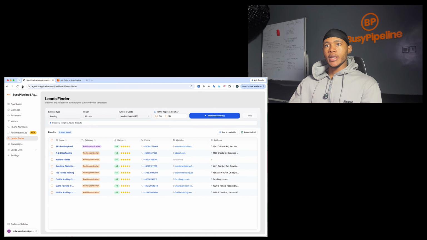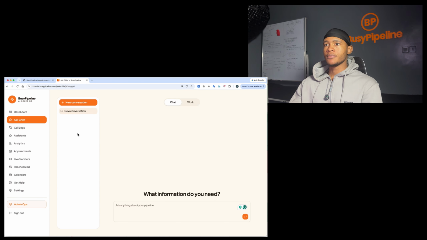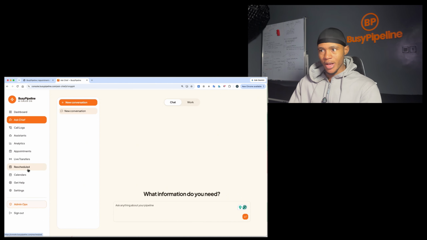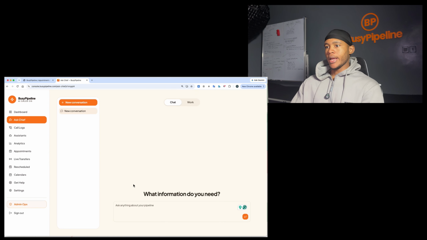And then another thing that I want to talk about is, if I come here to another side of Busy Pipeline, you can see we have this new update that we just launched, right? Which is the Ask Chief, right? So basically, as you can see, I have two sections, just like we have on ChatGPT. And then this flex session is where you can actually just chat with Busy Pipeline, right? You can ask it different questions like how many leads did you generate? How many appointments did you book? And you can just ask a random question about your CRM, right?